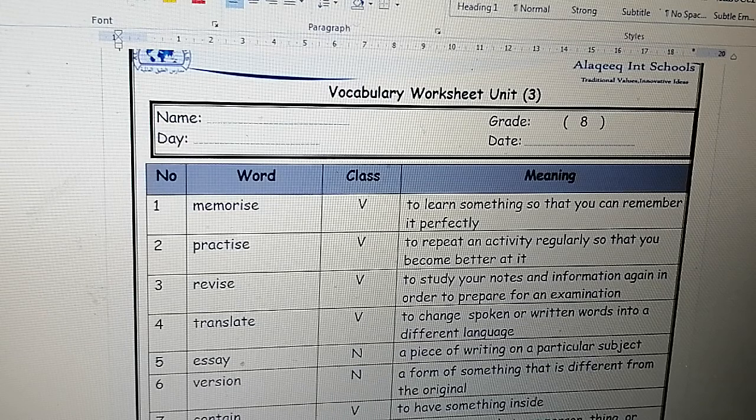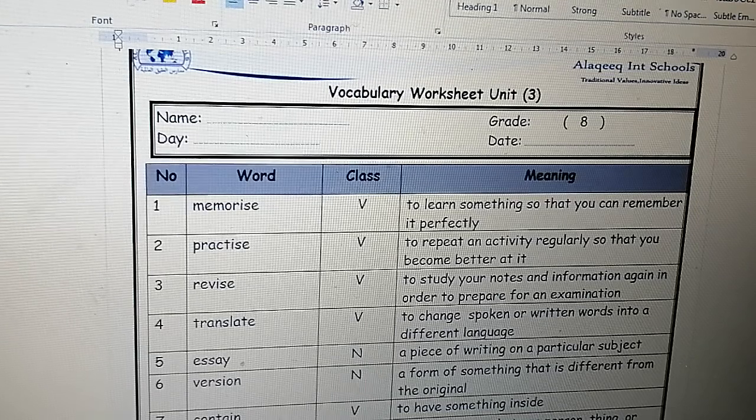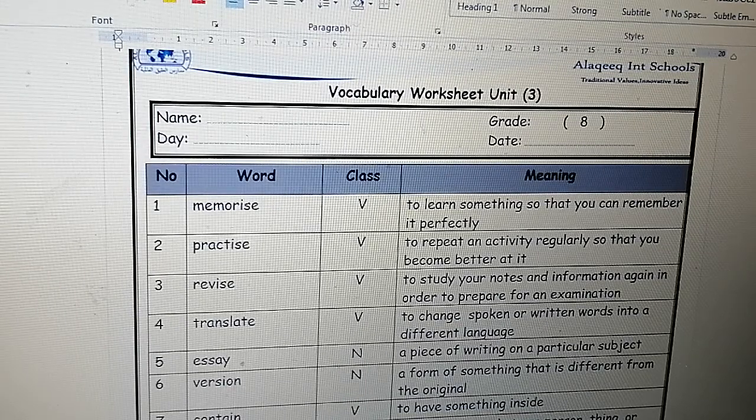Again, translate, verb. To change spoken or written words into a different language. For the third time, translate. What does it mean? To change spoken or written words into a different language.